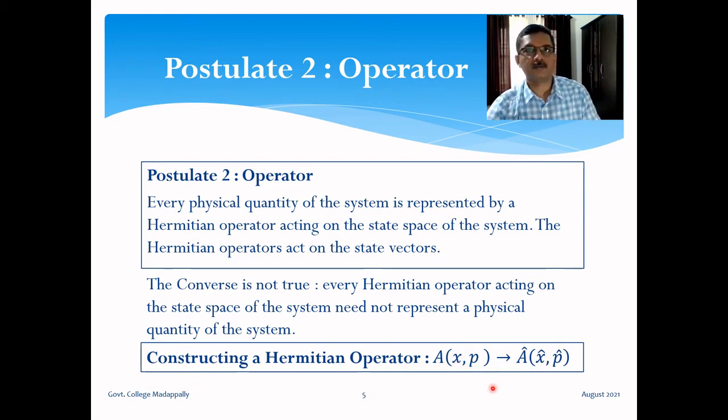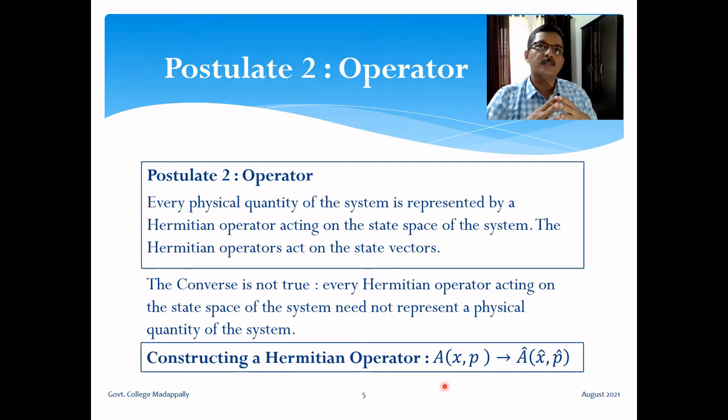So that is given on the right side. A cap represents the Hermitian operator corresponding to physical quantity A. X cap represents the position operator. P cap represents the momentum operator. So what you have to do is, in the classical expression of the physical quantity, you express it in terms of position and momentum, and then replace position by position operator and momentum by momentum operator. Right? That is the procedure. But there are some details involved.